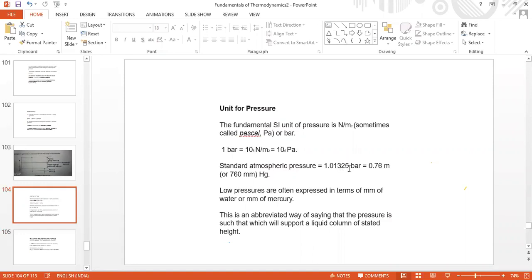This is given in bars, of course, which is divided by 1 lakh or 10 power 5. Almost this much.